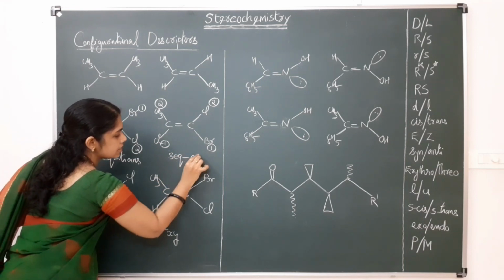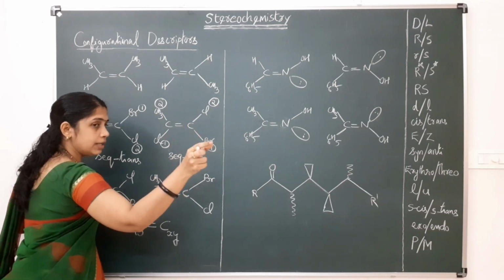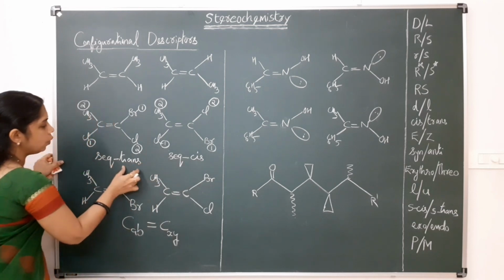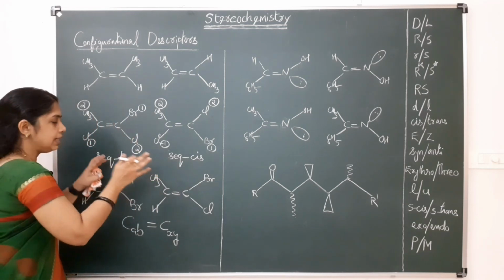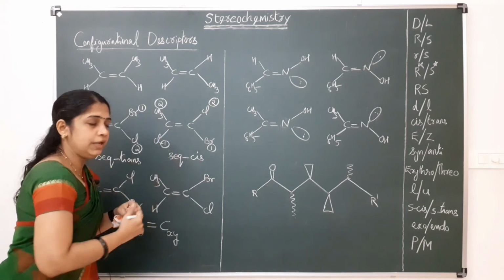seq cis. Seq means sequence; seq is the first three letters of that word. Seq cis and seq trans were used previously.